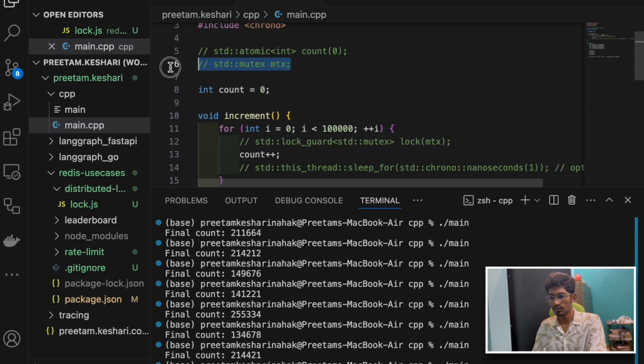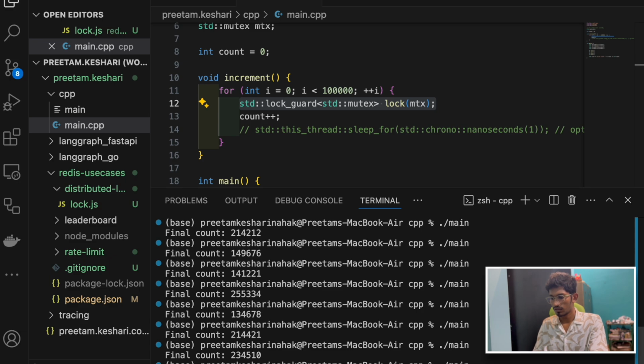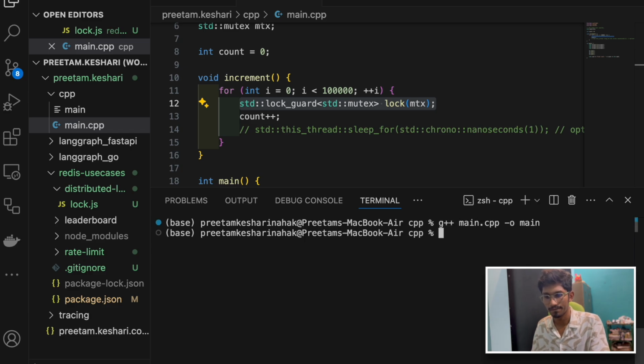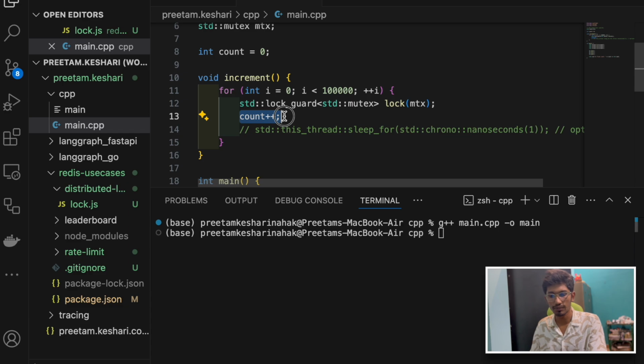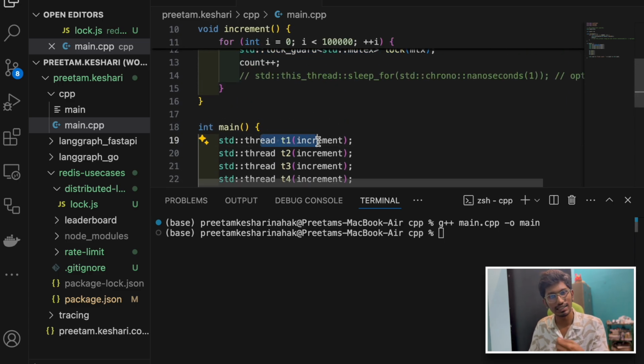So if I just uncomment this line and clear it, I'll compile it again. This standard mutex ensures that only one thread can touch the count at a given point of time. It's like putting a security guard around count++. So thread A locks it, then updates it, increments it, then unlocks, then other threads start using that variable.